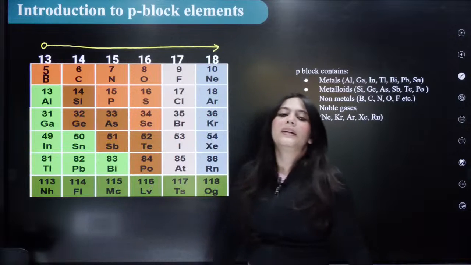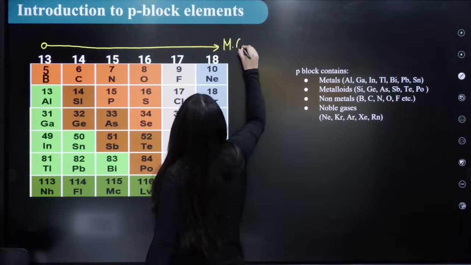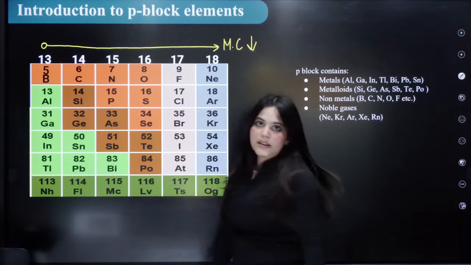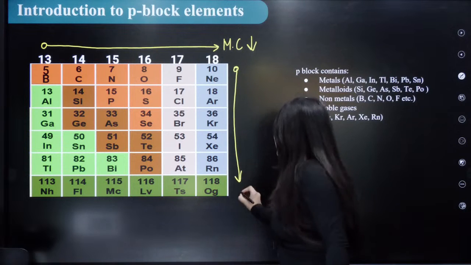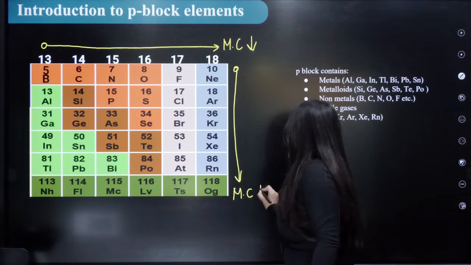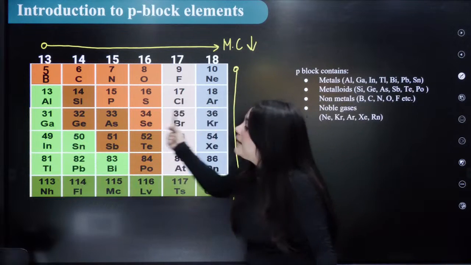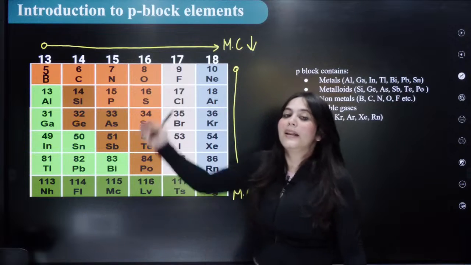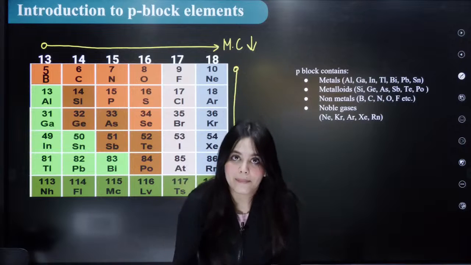Metallic character actually decreases. But when you go down the group, the metallic character actually increases, which means the elements present at the very end of the periodic table, at the bottom, are the most metallic elements.